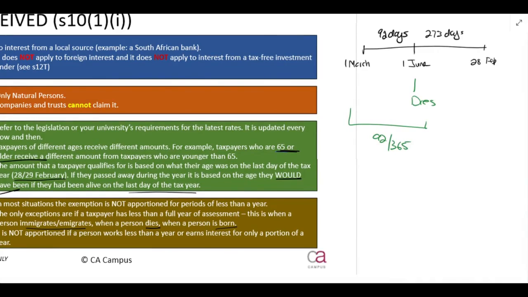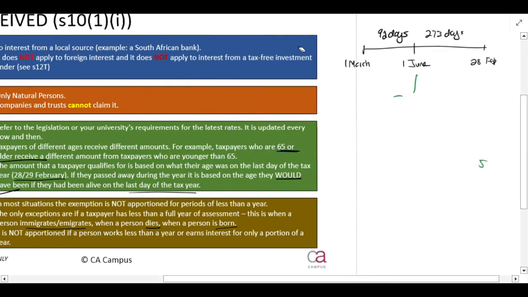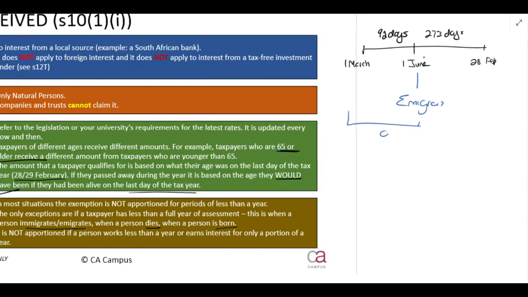If a person immigrates into South Africa, that means they become a resident, then their tax year is 273 out of 365 days. And by that same understanding, if they emigrate, so if they leave the country, then their tax year is 92 over 365 days.